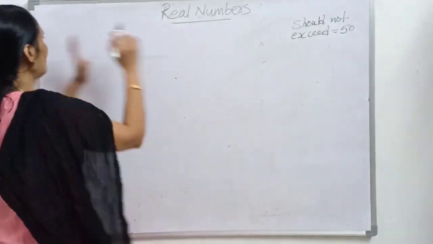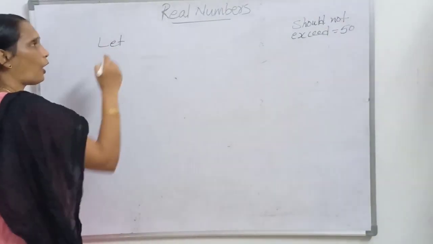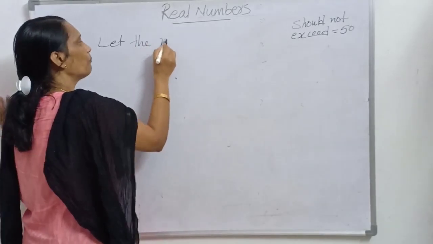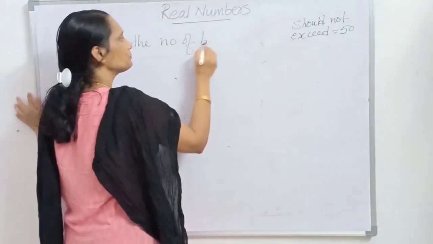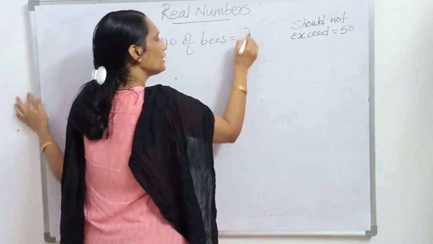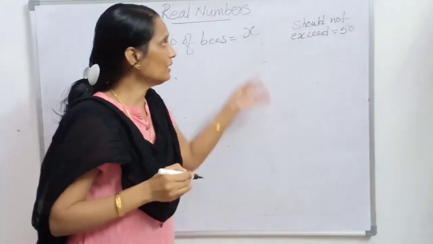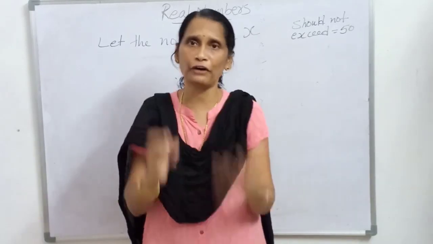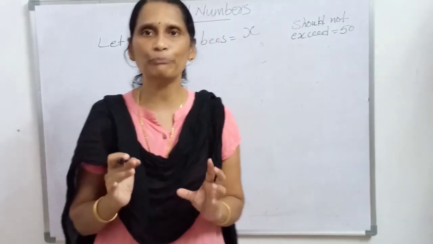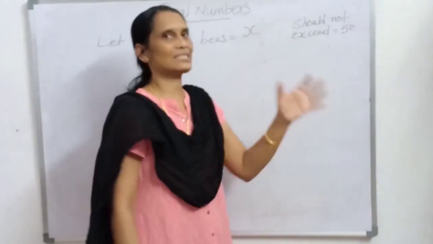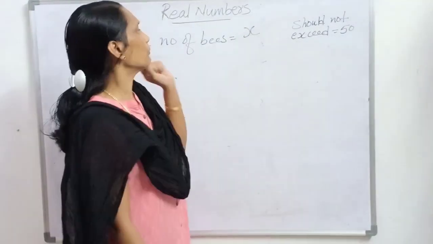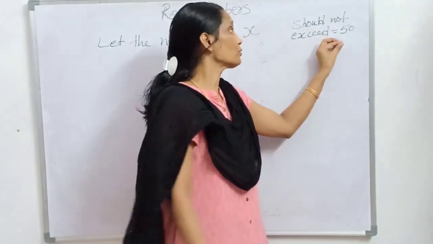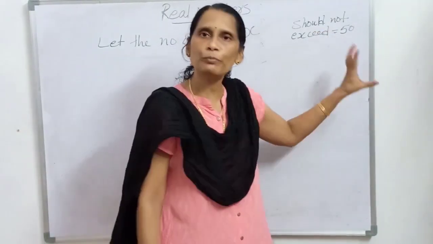We don't know how many bees are in the swarm, so let the number of bees be equal to x. Whether the bees are sitting on two flowers or three or four or five, the total number of bees is x. And one more thing, x should not exceed 50. Maximum should be 50.